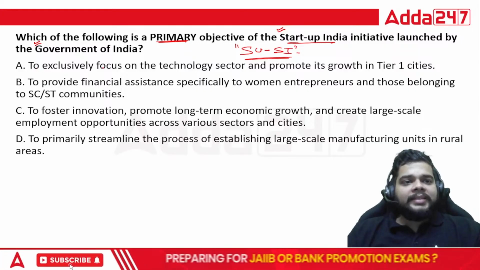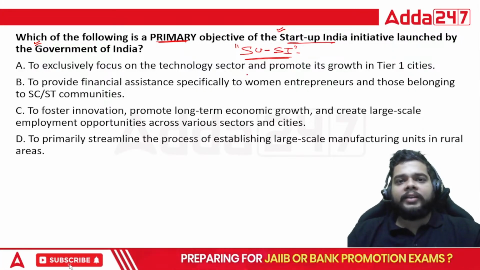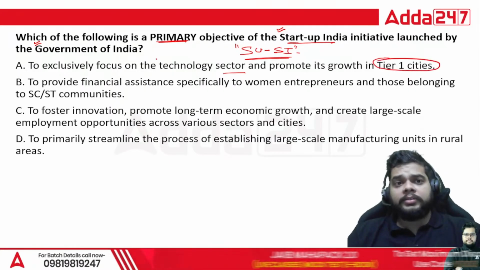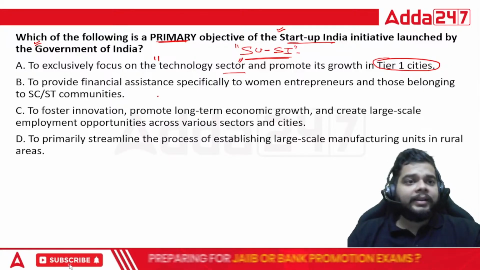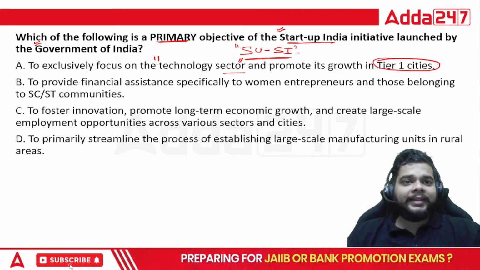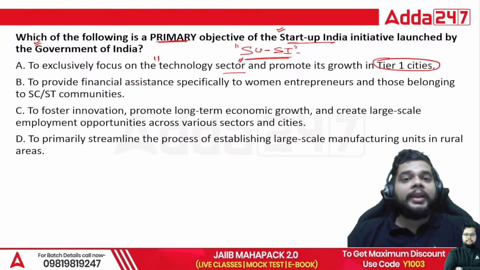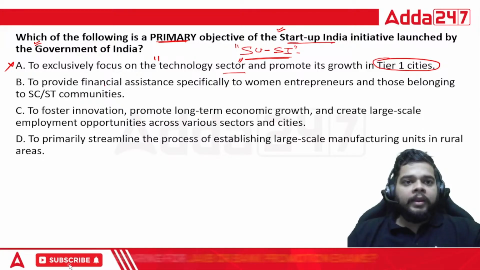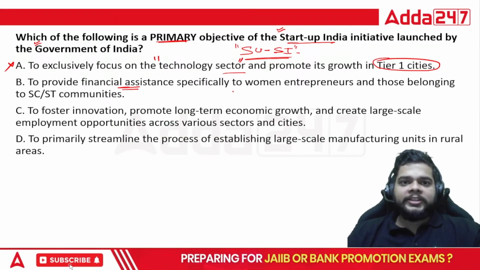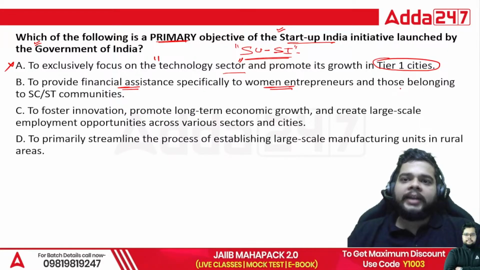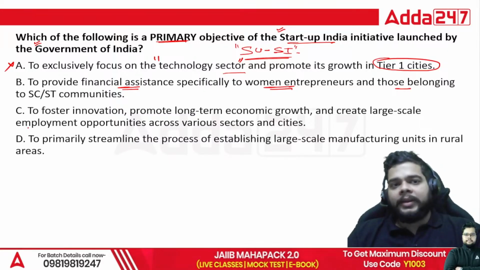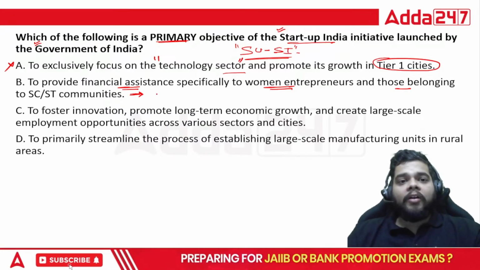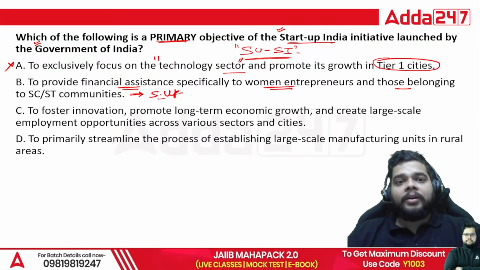The first statement says: to exclusively focus on technology sector and promote its growth in tier 1 cities. So the focus is only on the technology sector. Was it only on the technology sector, or were we talking about innovation? This is a wrong statement. Next: to provide financial assistance specifically to women entrepreneurs and those belonging to SC/ST communities. Now, this is the objective of the Stand Up India scheme, not the Startup India scheme.